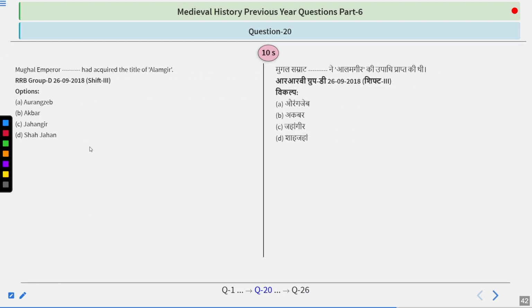Mughal Emperor dash had acquired the title of Alamgir. Simple question. Try to figure out the answer.